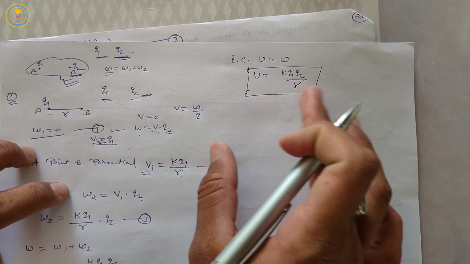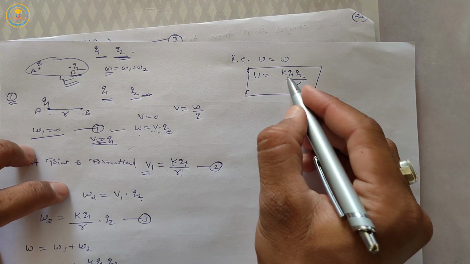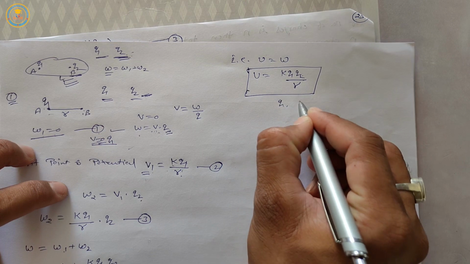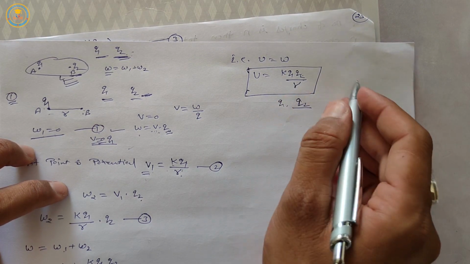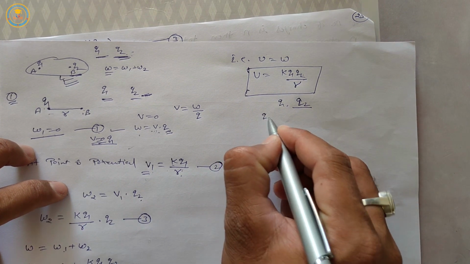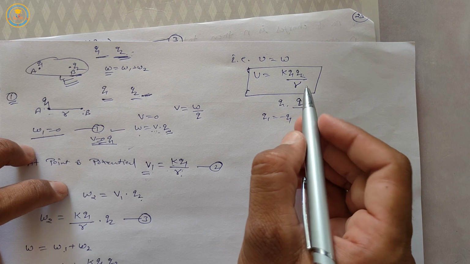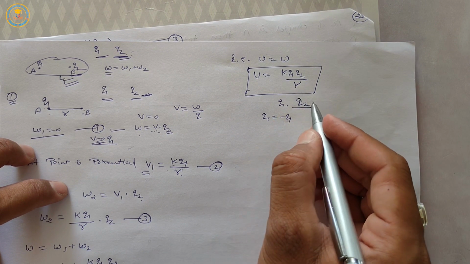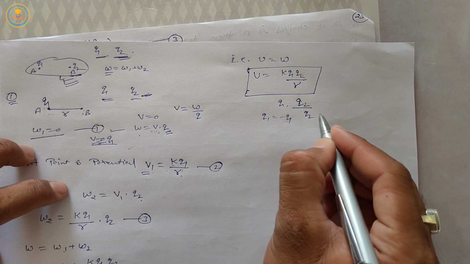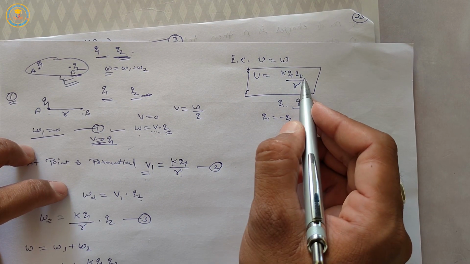Okay, in this formula, the values of these charges, q1 and q2, are written with signs. It means if charge q1 is equal to minus q1, then we write minus q1 in this formula, and if q2 is positive, then we write a positive sign in this formula.